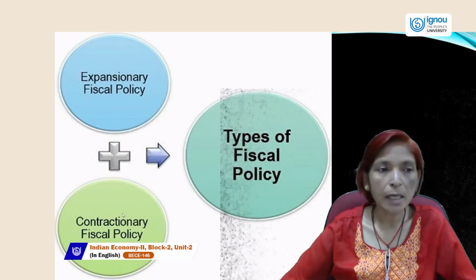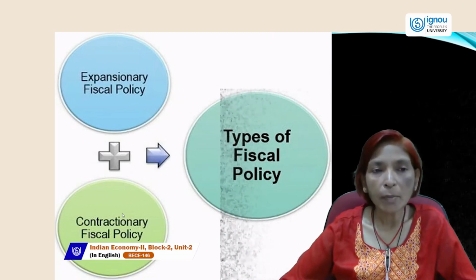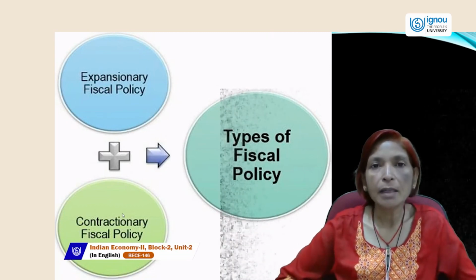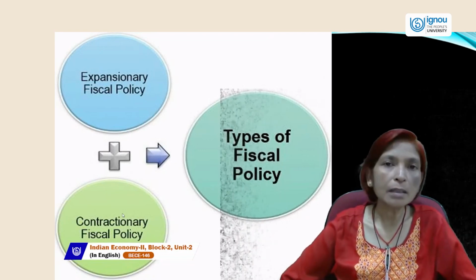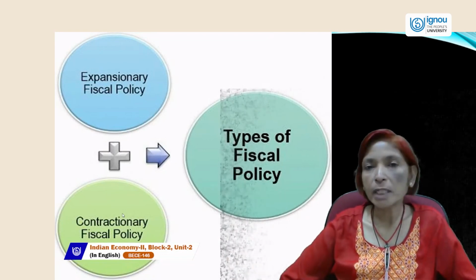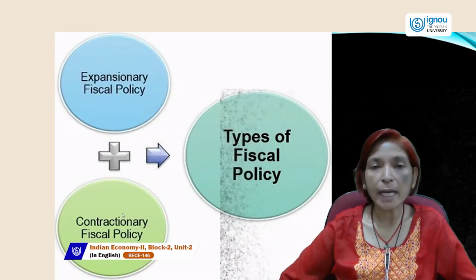It is clear by its name, expansionary fiscal policy. In this, the government expands expenditures, the government increases expenditures and cuts revenues, reducing the taxation rate so that the economy can expand.